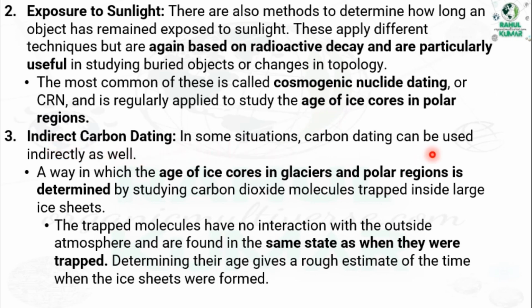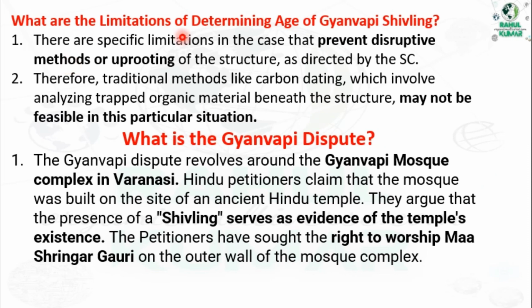Third is indirect carbon dating. In some situations, carbon dating can be used indirectly as well. The age of ice cores in glaciers and polar regions is determined by studying carbon dioxide molecules trapped inside large ice sheets. The trapped molecules have no interaction with the outside atmosphere and are found in the same state as when they were trapped, and determining their age gives a rough estimate of when the ice sheets were formed. What are the limitations of determining the age of the Gyanvapi Shivling? There are specific limitations, as the Supreme Court directed to prevent disruptive methods or uprooting of the structure. Therefore, traditional methods like carbon dating, which involve analyzing trapped organic material, may not be feasible in this situation.